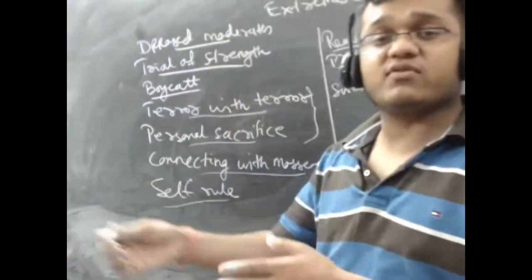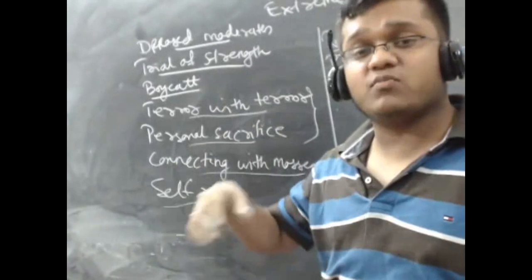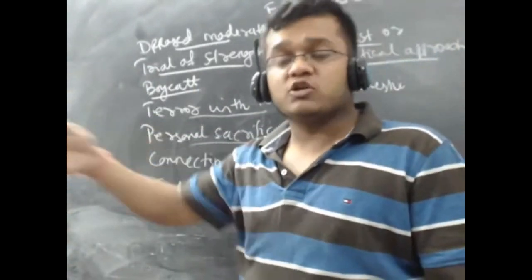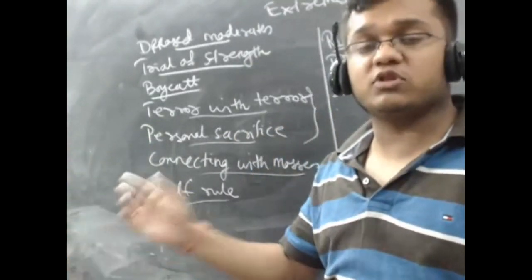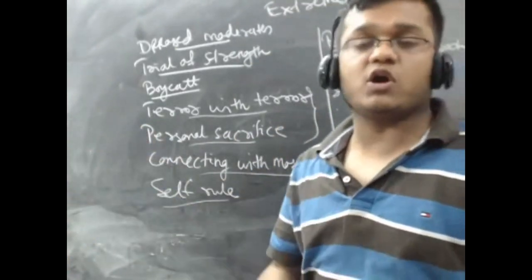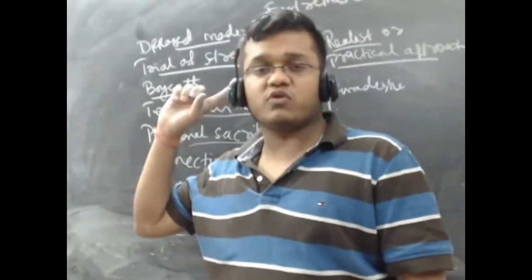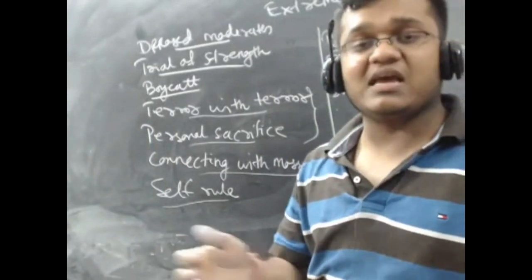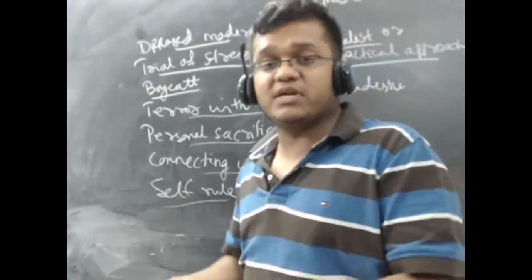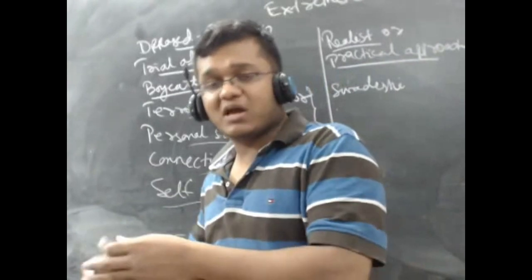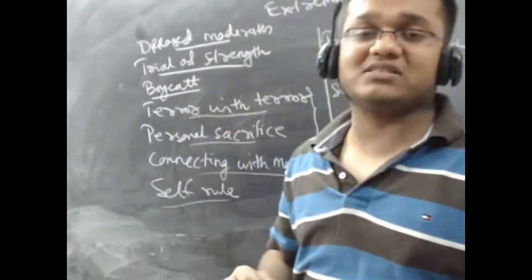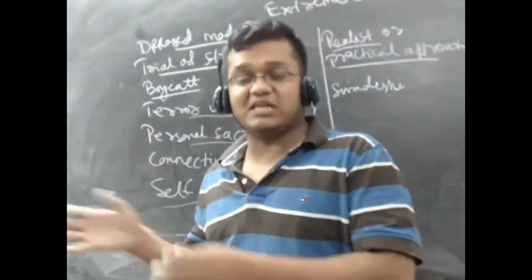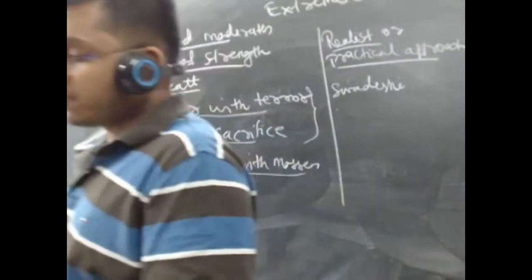See why they are different from the moderates: at the time when moderates are demanding reform in administration, they go one step ahead of the moderates. When moderates become inclined towards self-rule, these people say, no, we want freedom. We will not be satisfied with self-rule. Self-rule is what we demanded in 1905. Now we don't want self-rule. By 1930, they will say, we want Purna Swaraj, or complete independence. So they are ahead of the moderates in the sense that their demands are more extreme than the moderates'. That's why they were called extremists.